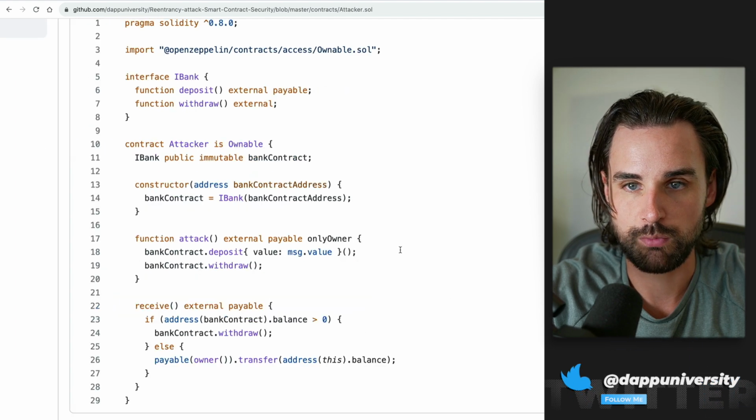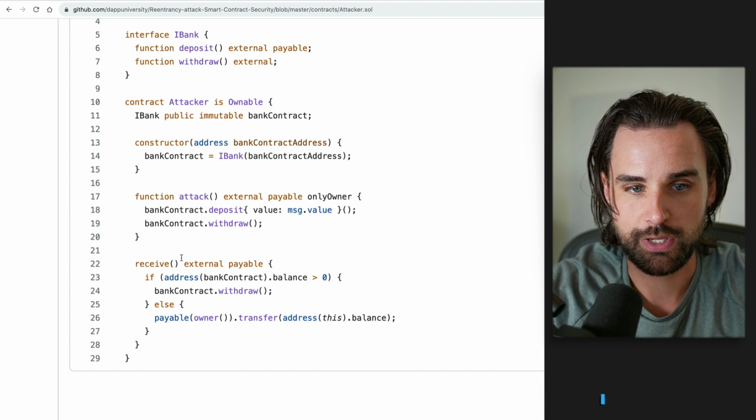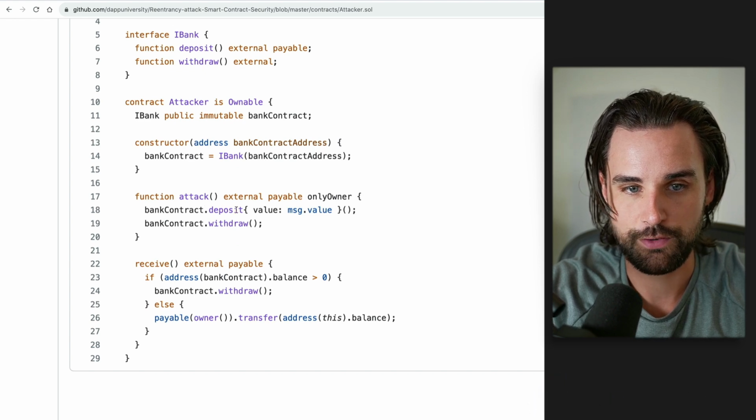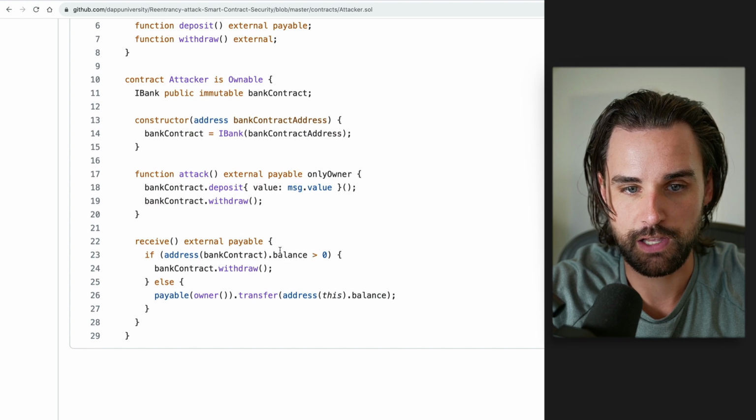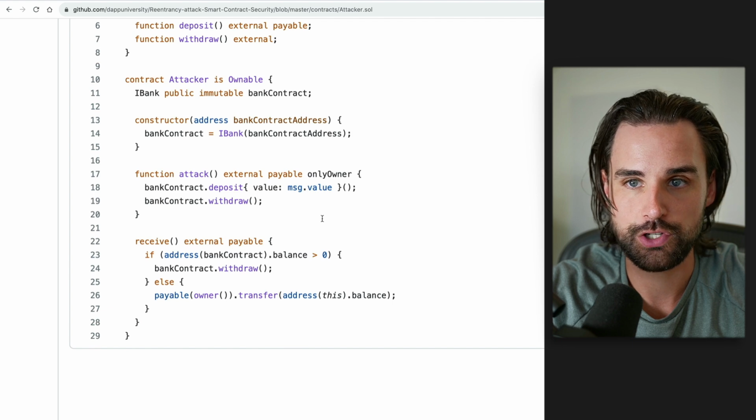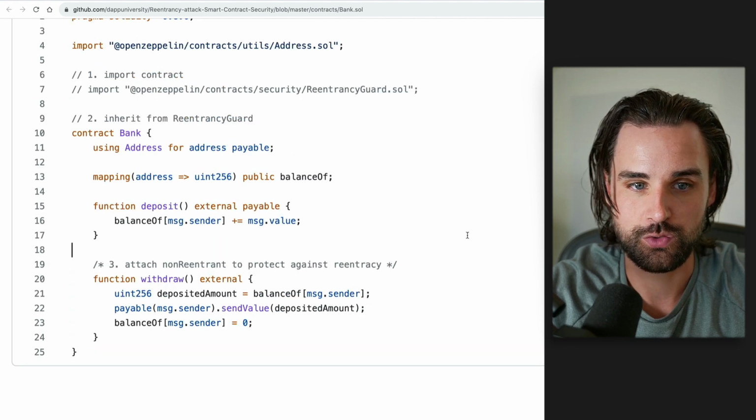But if you have a smart contract as the attacker, you can perform this in a loop where you call an attack function, it does a deposit, and then instantly does a withdrawal. And then when it receives the funds, if it still has any money left, it can continue calling the withdrawal function because it's re-entering into this function.